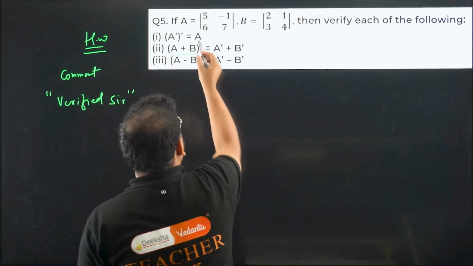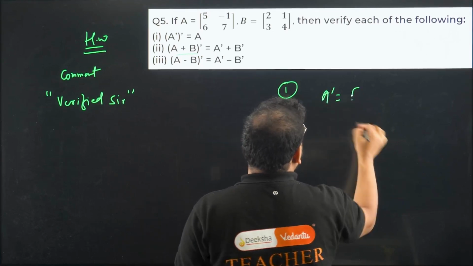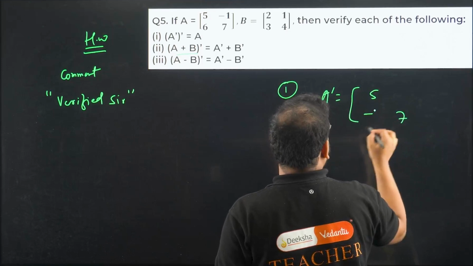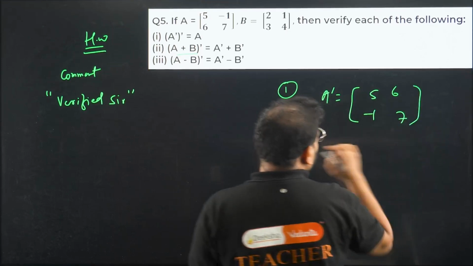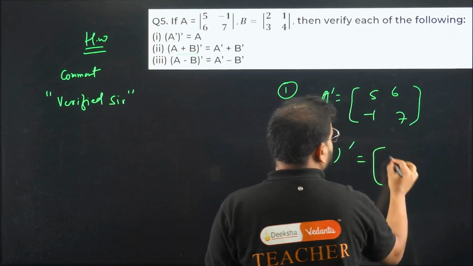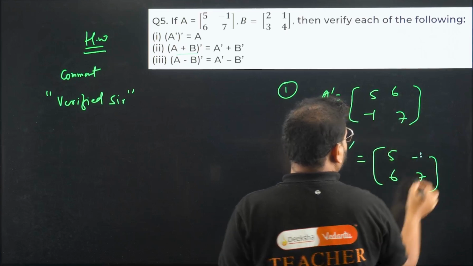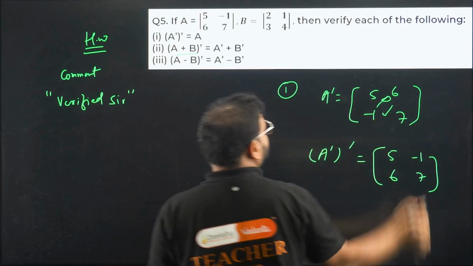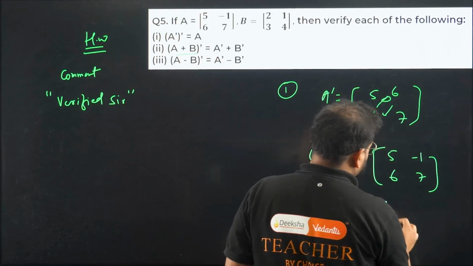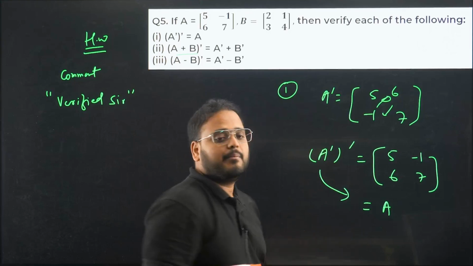I'll show you the first one. So A transpose to transpose. What is A transpose going to look like? Please check. We have A over here, 5 and 7 remain as they are. Transpose means minus 1 comes over here and 6 goes over there. I'm looking for the transpose of the transpose. One more time, what happens over here? 5, 7 as it is. 6 comes over here and minus 1 goes over here. Is it the same as this? Yes, of course. So this is simply A. So A transpose to transpose is nothing but simply matrix A.